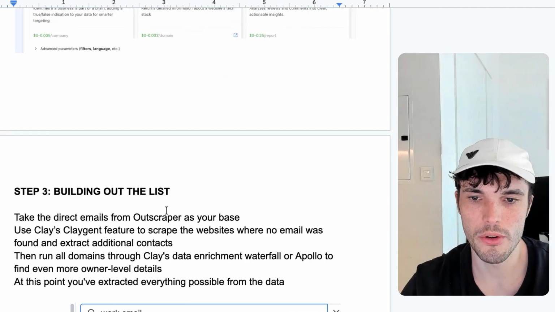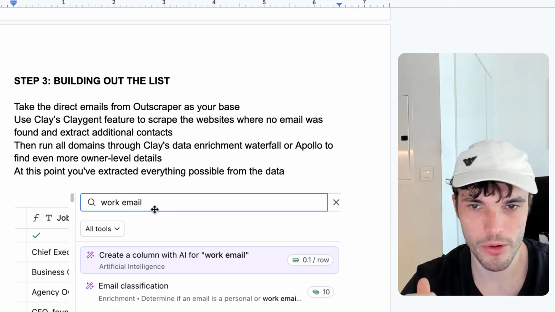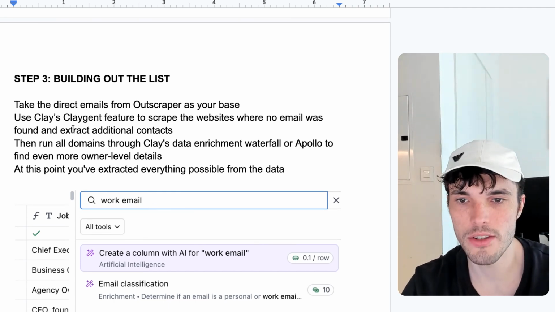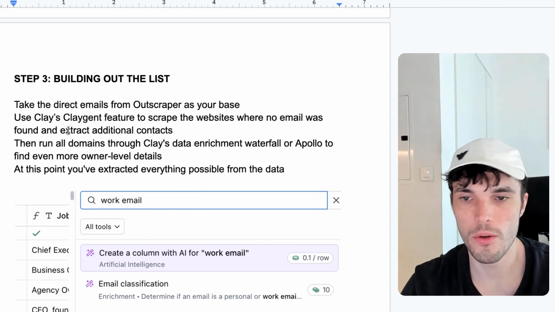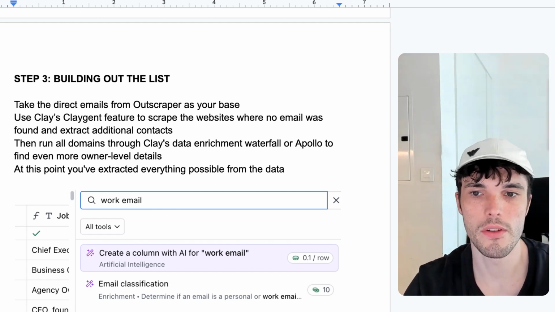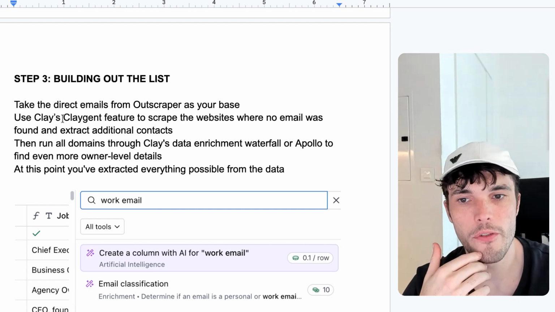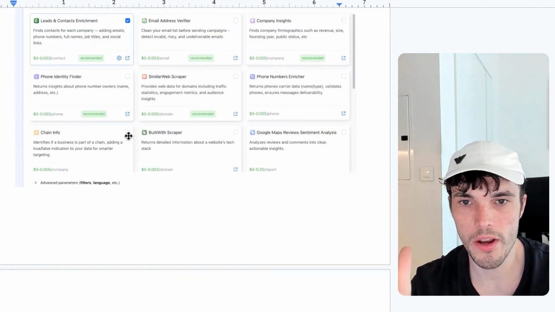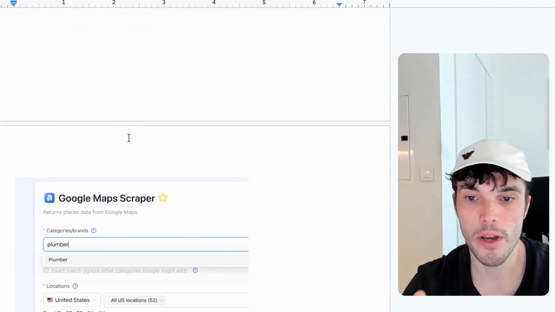And then also what you can do once you have your list from Outscraper is you can use basically Clay's Claygen feature. So you go to Clay's site. If you're not familiar with Clay, it's like a huge data enrichment tool. You can do a bunch of interesting stuff on there with your data. And then you can use their Claygen feature to have an AI agent that goes onto all the companies on the list that we got from Outscraper.